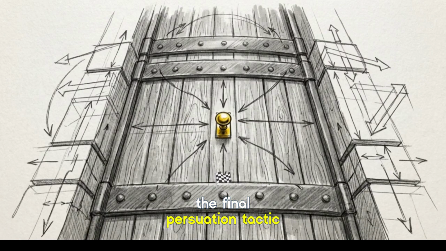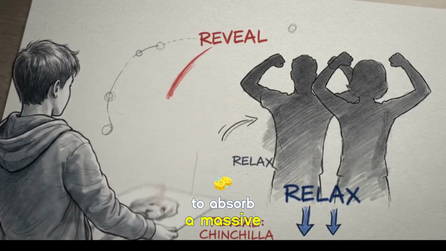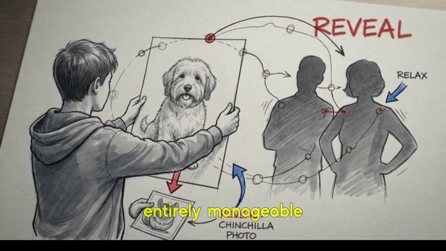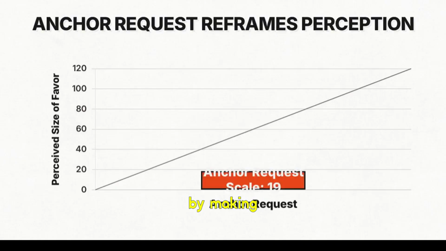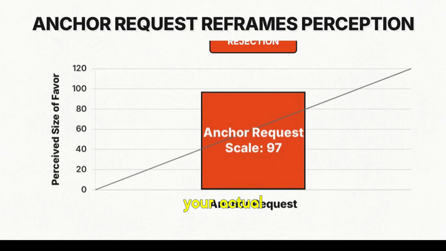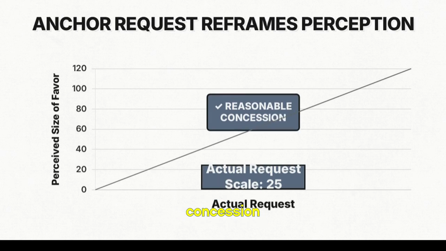The final persuasion tactic is the door-in-the-face technique. Watch how this works. You force the target to absorb a massive rejection, which immediately makes the real obstacle look entirely manageable. By making an absurd anchor request that you know guarantees a rejection, your actual smaller request gets reframed in their mind as a reasonable concession.